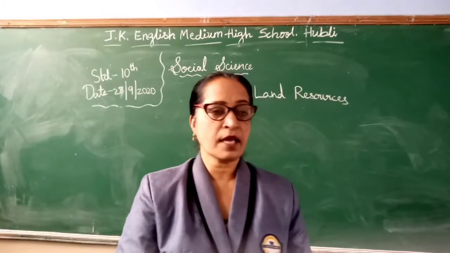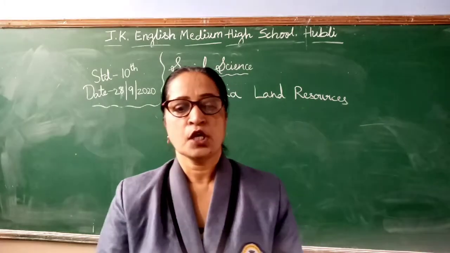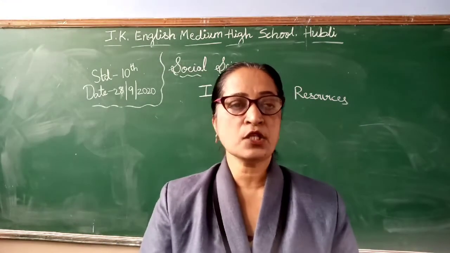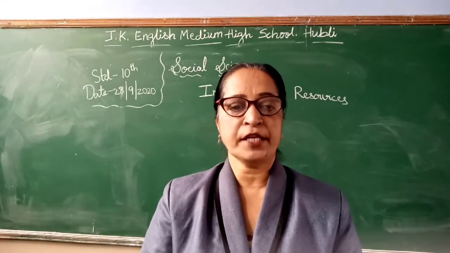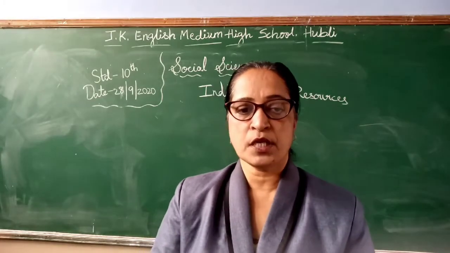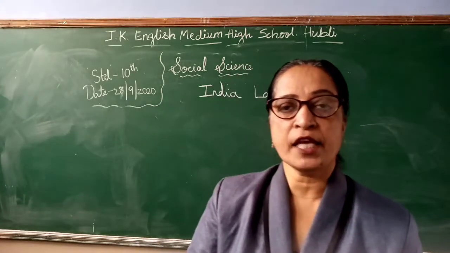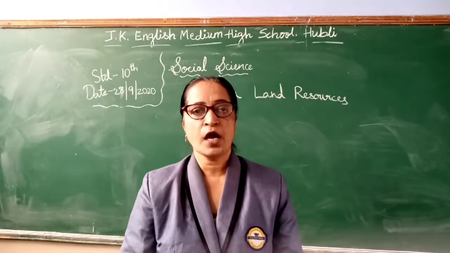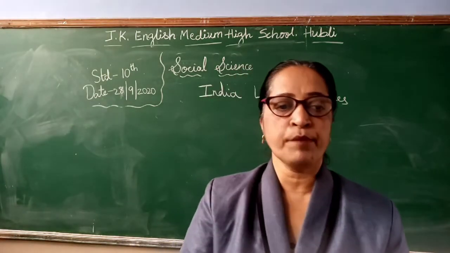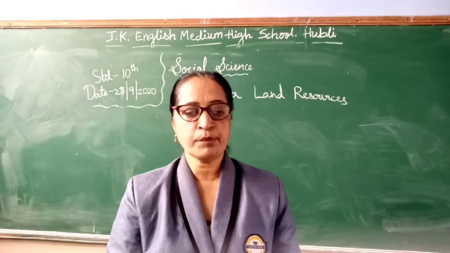So the last, seventh one, is land under miscellaneous use. It includes gardens, orchards and plantation which accounts for only 1.1% of total area in the country. Such land is more in the states of Assam, Nagaland, Meghalaya, Kerala, Karnataka and Himachal Pradesh.